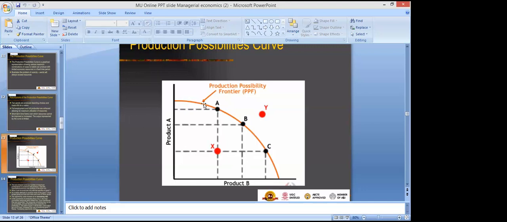But the rate is increasing, that means we are giving up more and more of A, right? Here you can see that we are now giving up this amount of A. Earlier we were giving up this amount in order to produce this amount of B, right? So we are giving up more and more of A to produce more of B. That's why its shape is concave to the origin, right?